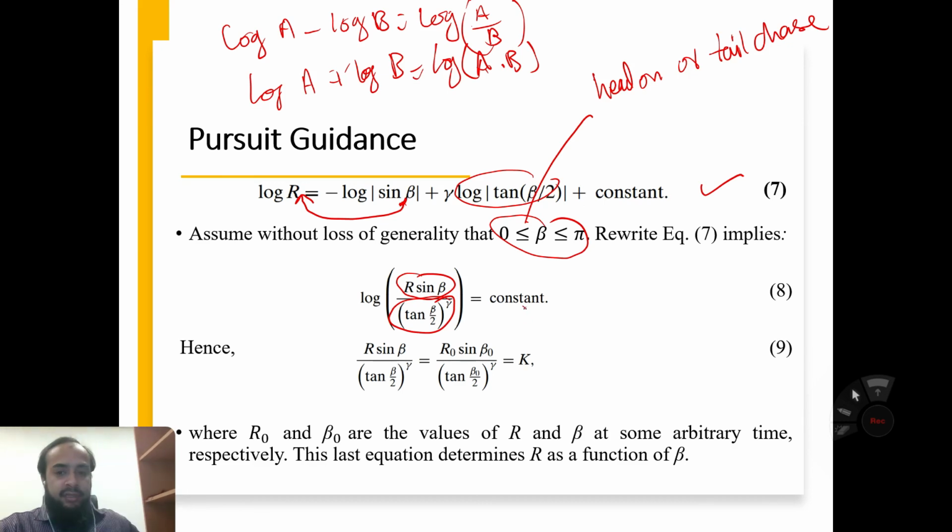And the constant is the same, hence we can write this equation. If we remove the logarithm, we come to this one, where r naught and beta naught are the values of r and beta at some arbitrary time respectively. This last equation determines r as a function of beta.